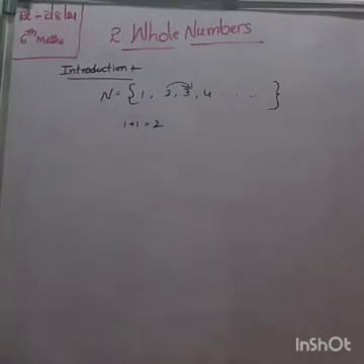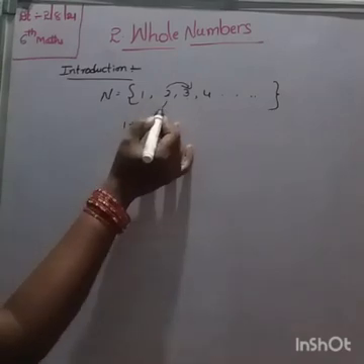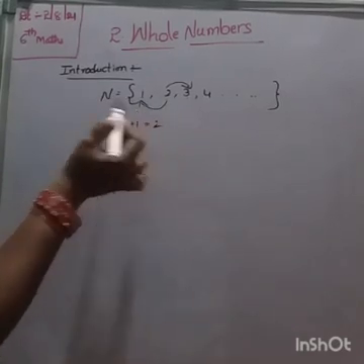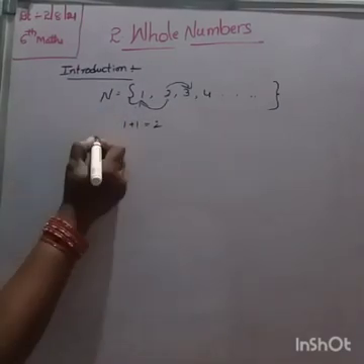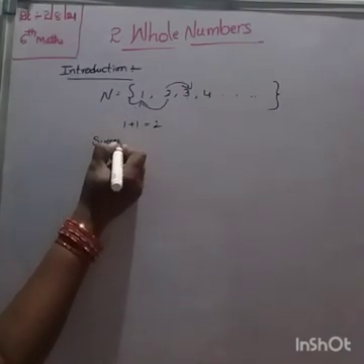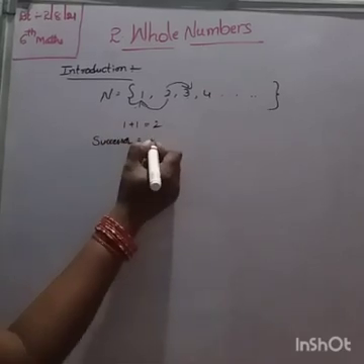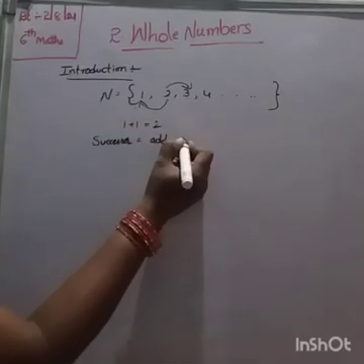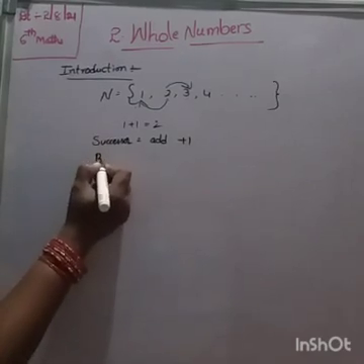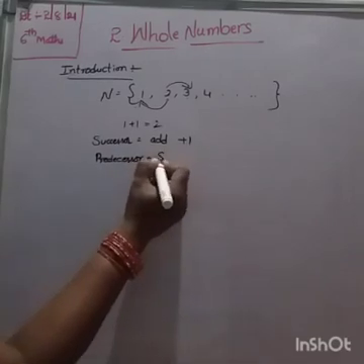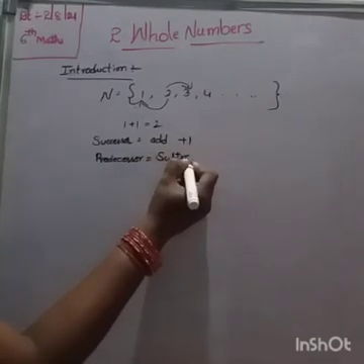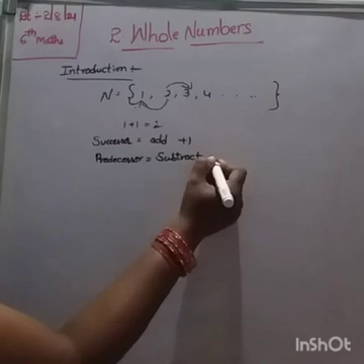When we subtract 1 from a number, we get the predecessor. The number just before a number is its predecessor. 2's predecessor is 1, 2's successor is 3. Okay, successor means add 1. Predecessor means subtract 1.